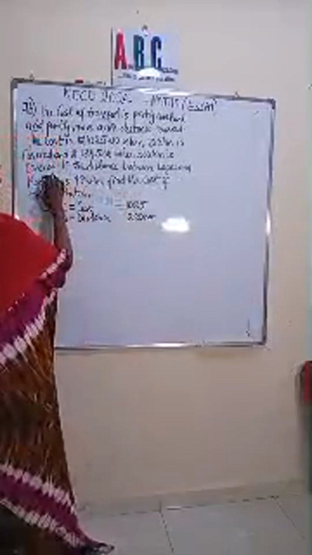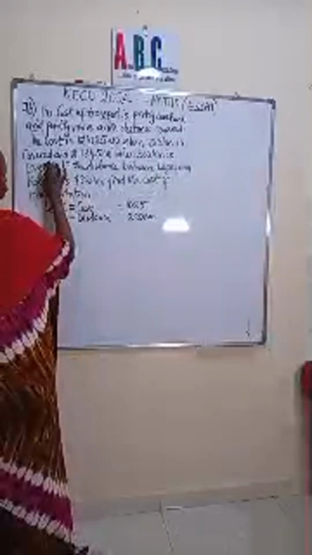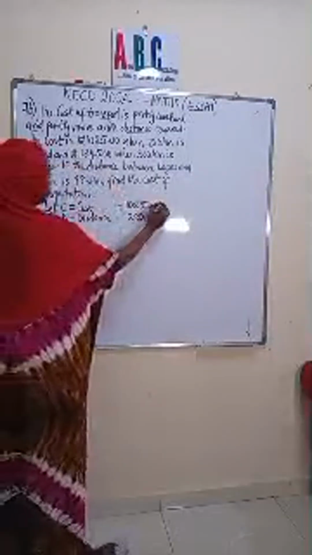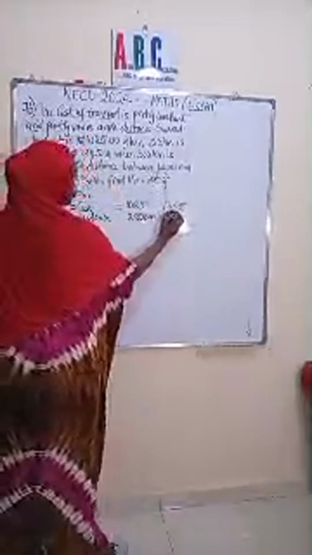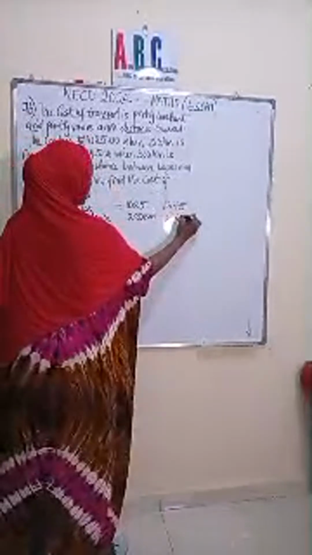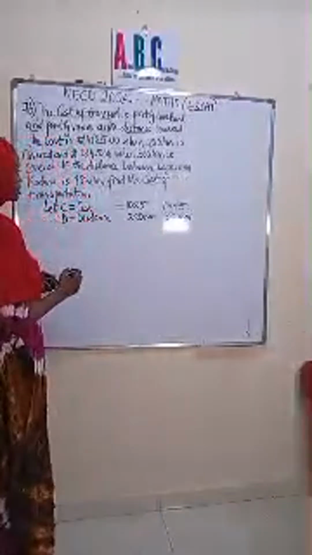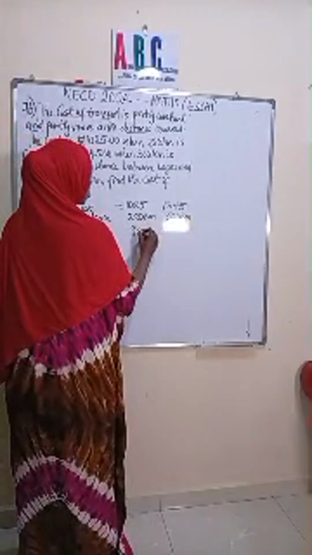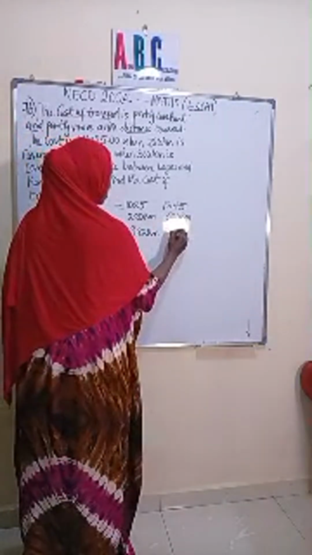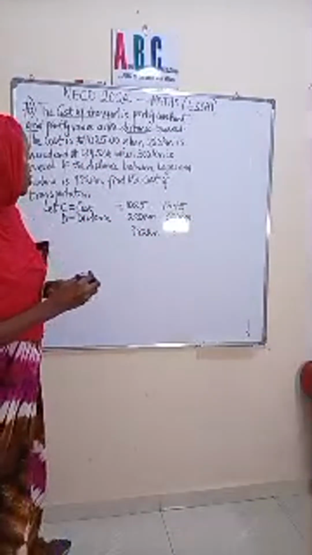And when the cost is 1,345 naira, the distance covered is 300 kilometers, right? If the distance between Lagos and Kaduna is 982 kilometers, what will be the cost? So now let's generate the equation.